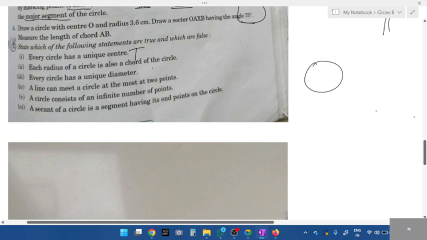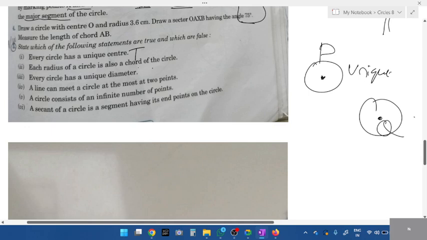Every circle, see, if I take these two circles, are the centers same or different? How is it same? Do you think the center is same? P and Q are same or different points? Different points. That is known as unique. That is the meaning of unique. That's why every circle has a unique center.